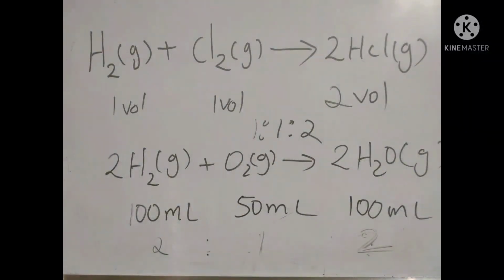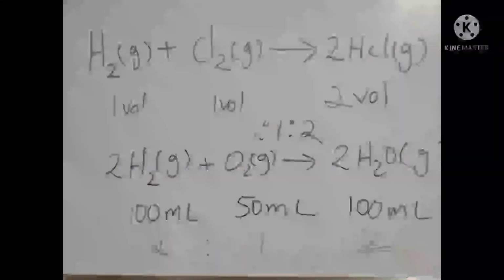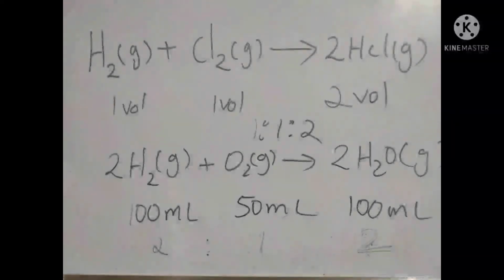And also with the volume of the products, if gaseous. What is the ratio of the volumes of hydrogen, oxygen and water? That is 2:1:2. Thus, it appears that the law of gaseous volume is actually the law of definite proportion by volume.